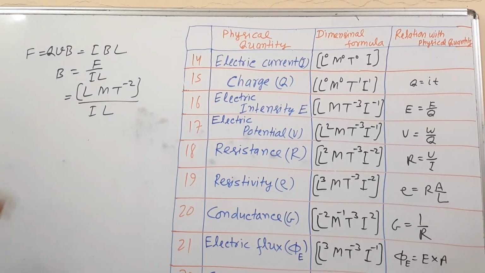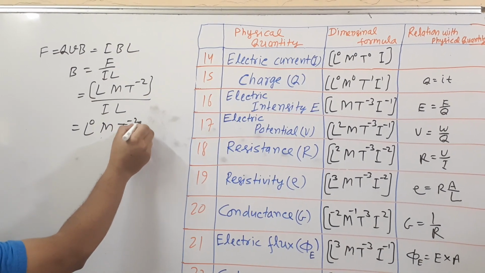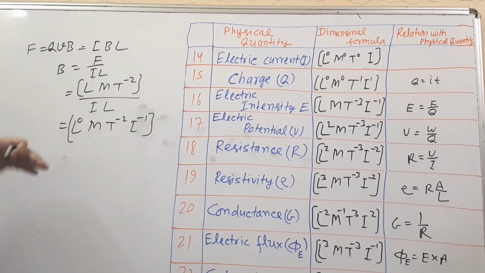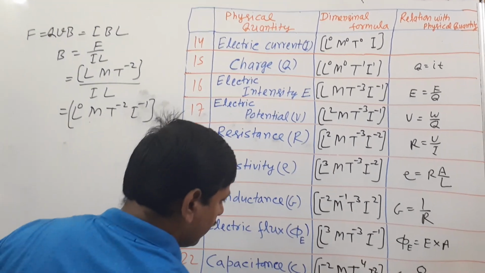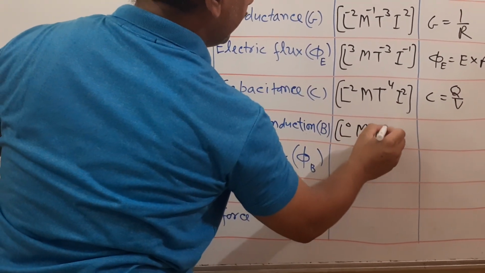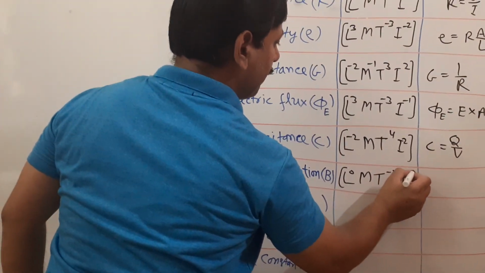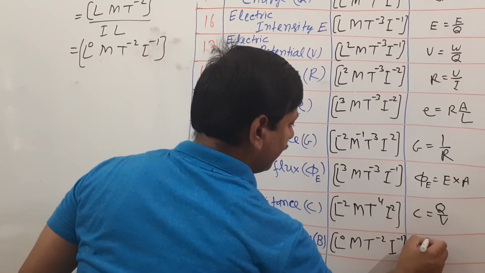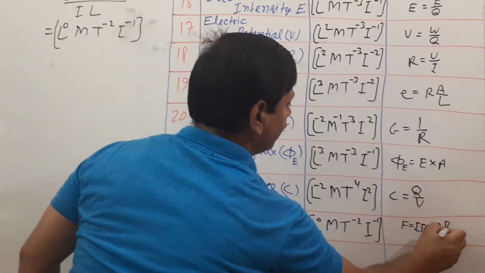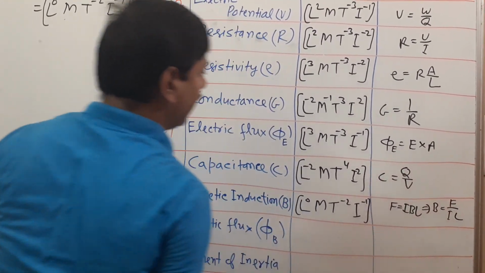What happens? L and L cancel out, meaning L power 0, M power 1, T raised to -2, I raised to -1. Magnetic induction is L0 M T raised to -2 I raised to -1. The formula I have used: F is equal to IBL, so B is equal to F upon IL.